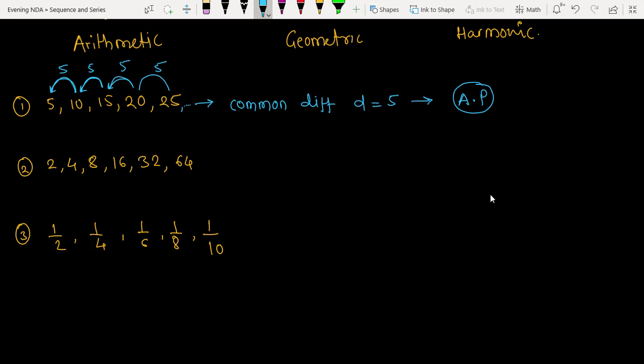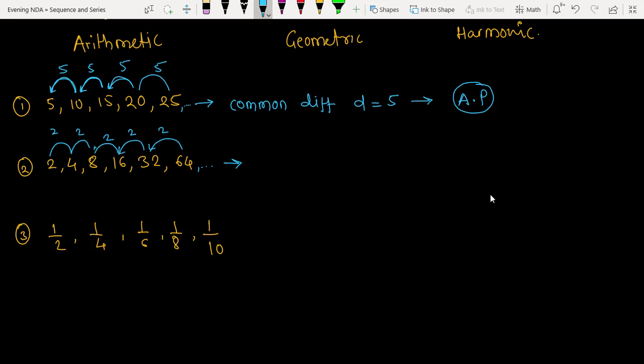Coming to the next part. It is again a progression. Now see what the hidden fixed pattern is here. How did you say it's 64? Because you know what the fixed pattern is. If I multiply the first term by 2, I will get the second term. In other words, I can say that 4 divided by 2 is 2. 8 by 4 is 2. 16 by 8 is 2. 32 by 16 is 2. 64 by 32 is again 2.